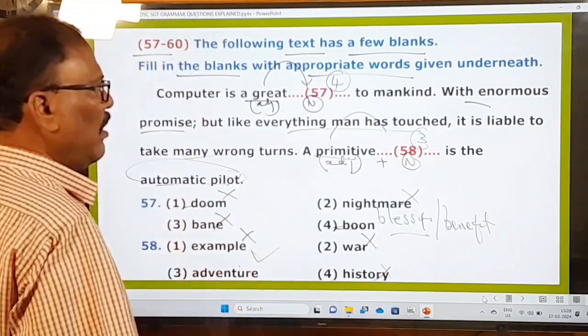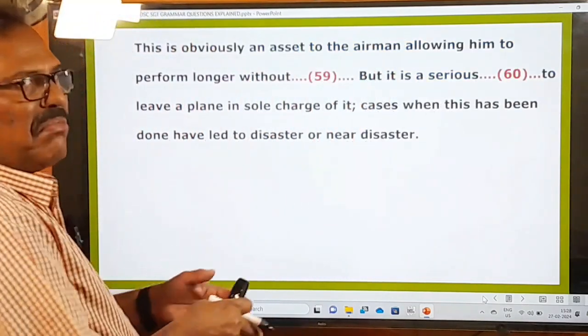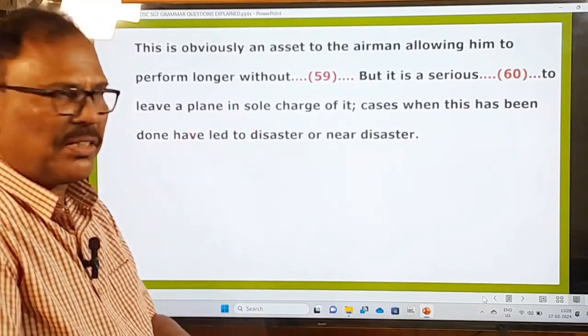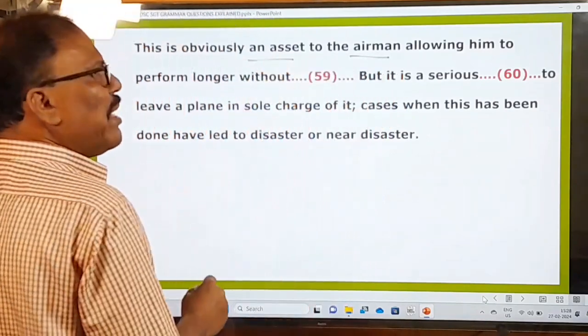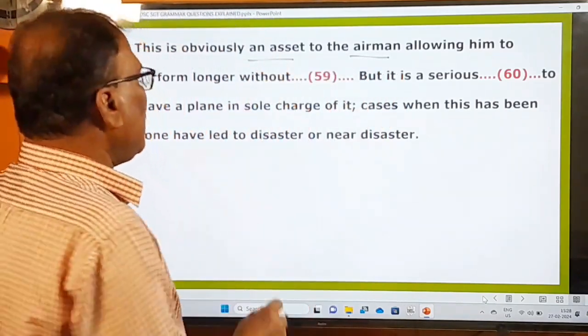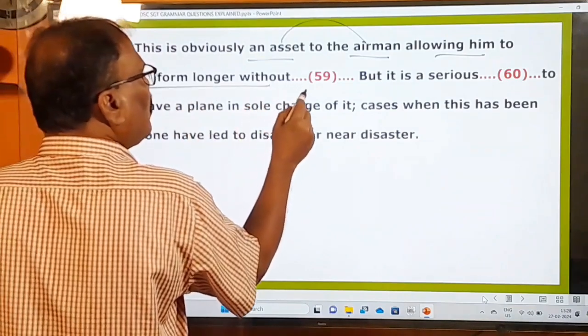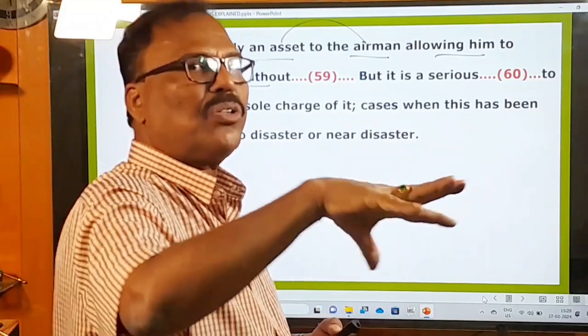Right, now let's move on to the next passage. The remaining passage is given here because I have cut the passage into two parts with two blanks in another part. This is obviously an asset to the airman. So automatic pilot plane means it's an asset to the airman, allowing him to perform longer without dash. So automatic piloting means it will take you to the destination automatically.